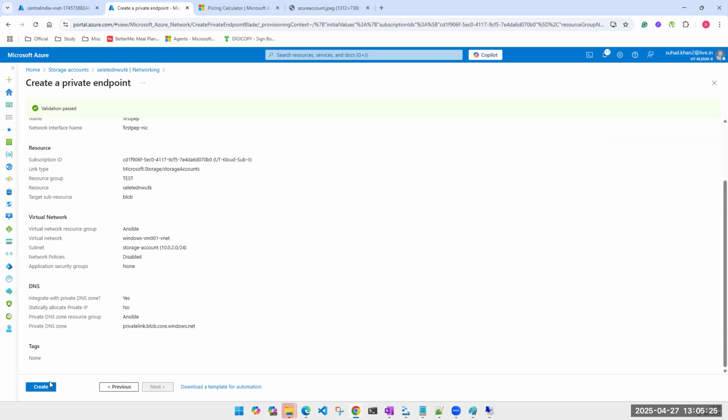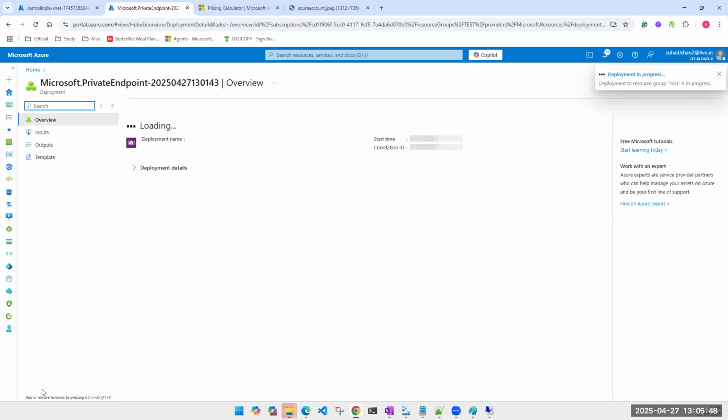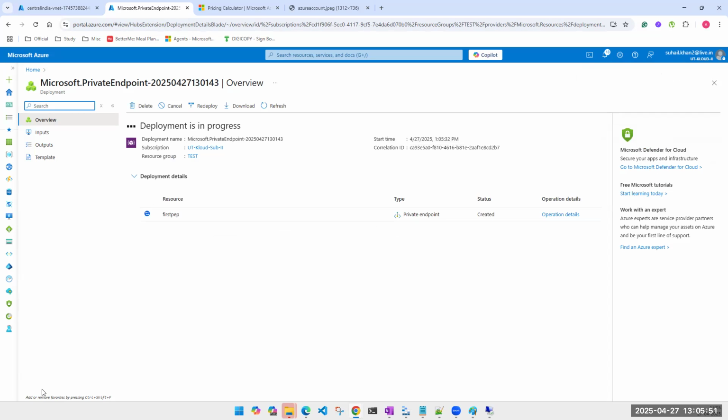Just one question. If we add our private IP, what I will get from the IP config with this IPv4 address, will it work? Sorry, I didn't get the question. I am saying that if we add our private IP, what we will get from the IP config output, like IPv4 address, if we add this IP on the storage, will it work, or do we always have to add the public IP? No, no, you are adding a private IP, but which private IP are you referring to? I am referring to what I will get from our desktop or any VDI. No, no, see, you are adding a private IP from which subnet?